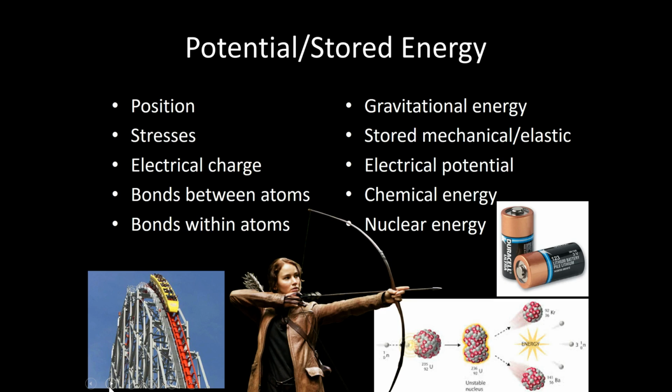An example here might be a bowstring pulled taut with an arrow in it. It can be any kind of mechanical or elastic energy that can be stored in an object. We also have electrical charge, which we would call electrical potential. Bonds between atoms can also store and create potential energy. We call this chemical energy, and we find it stored in batteries as an example.